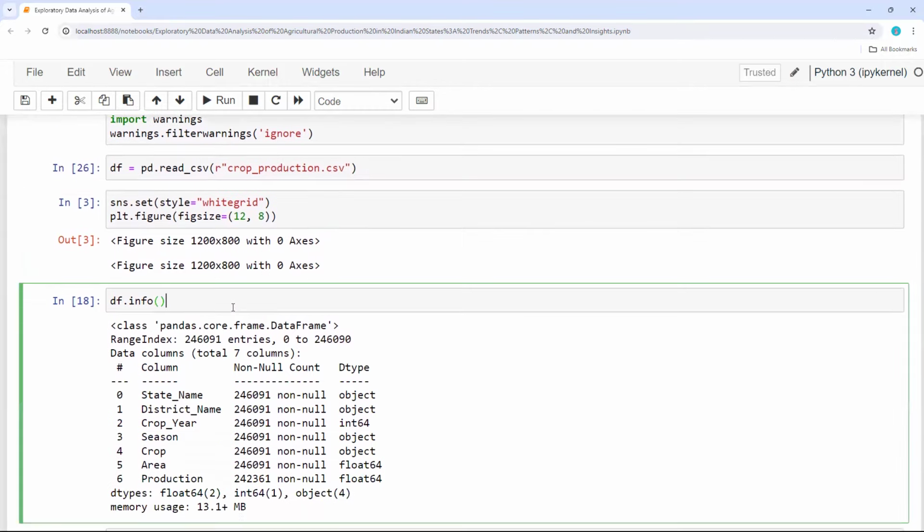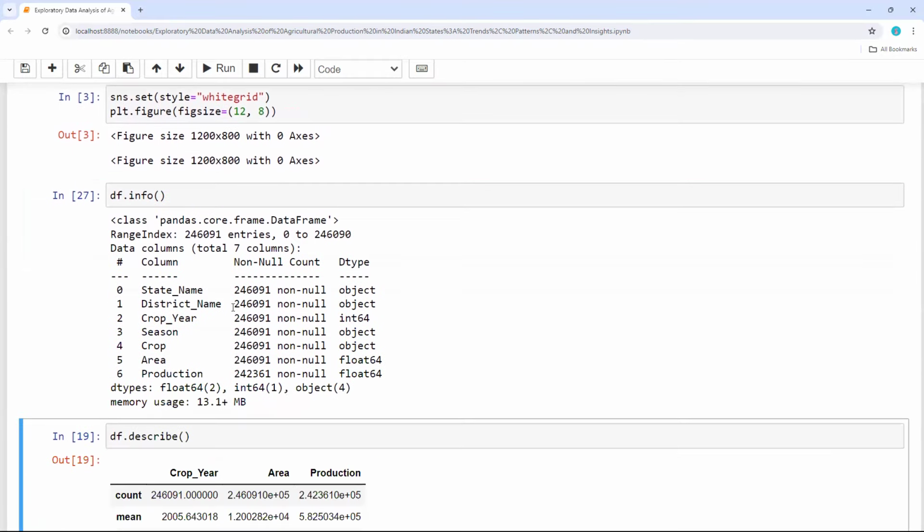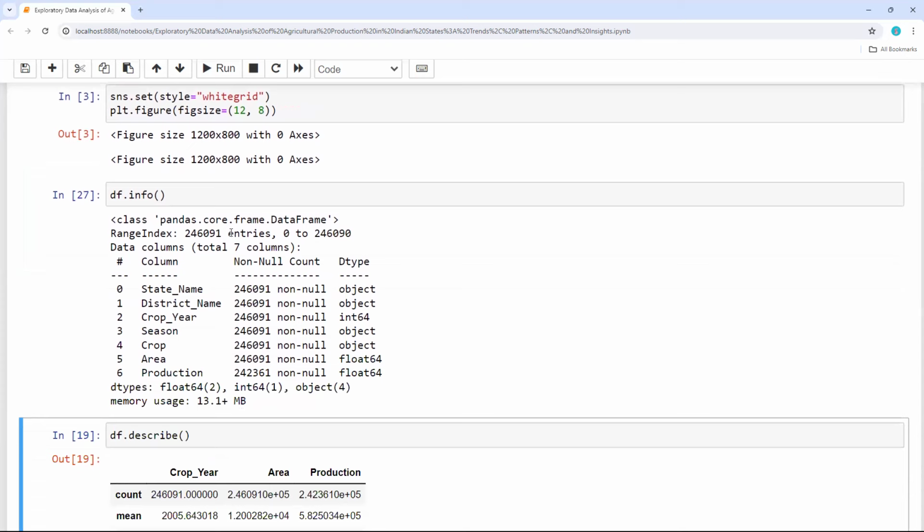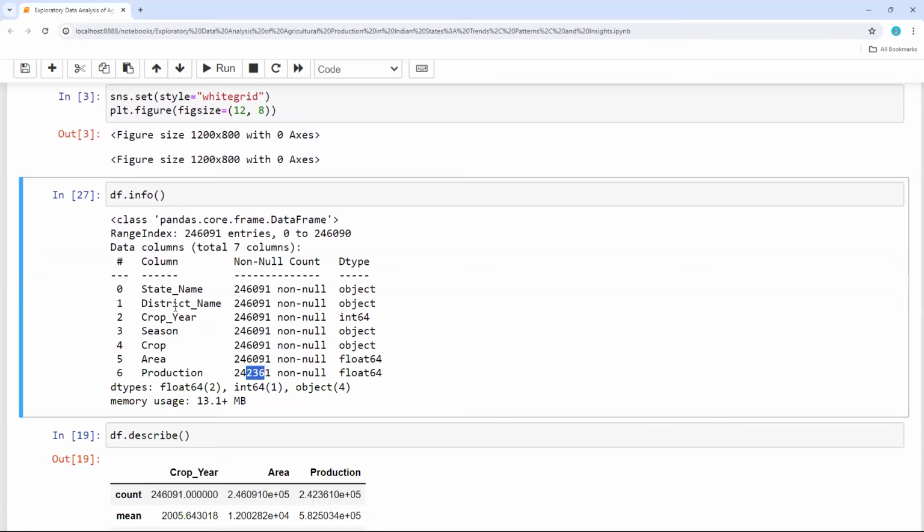And also first let me look at my data set. So here I have around 2,46,091 entries. So 2,46,000 entries, and I can see some null values in production. Apart from production, I did not see any null values.